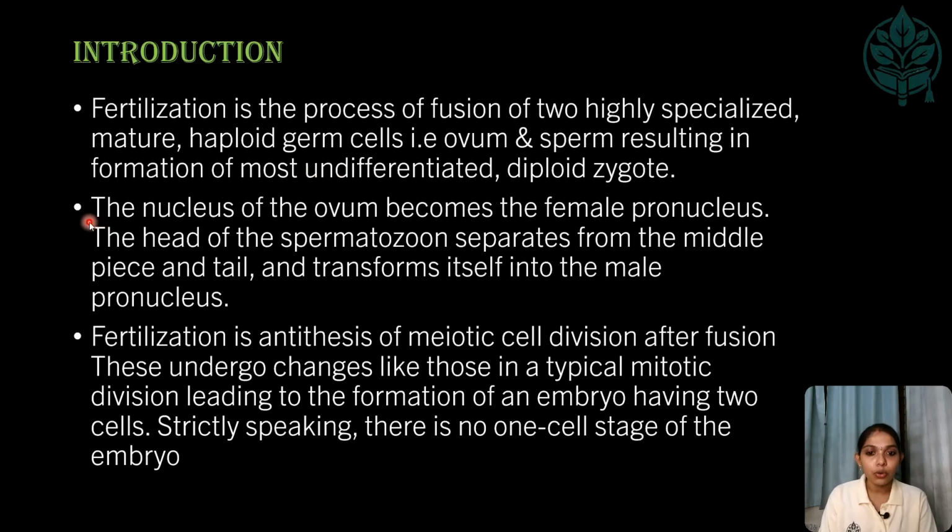The nucleus of ovum becomes the female pronucleus and the head of the spermatozoon or sperm separates from the middle piece and tail and transforms itself into the male pronucleus. So, during the fertilization, the head of the sperm separates from the middle piece and tail, and the head forms the male pronucleus, and the nucleus of the ovum forms the female pronucleus.